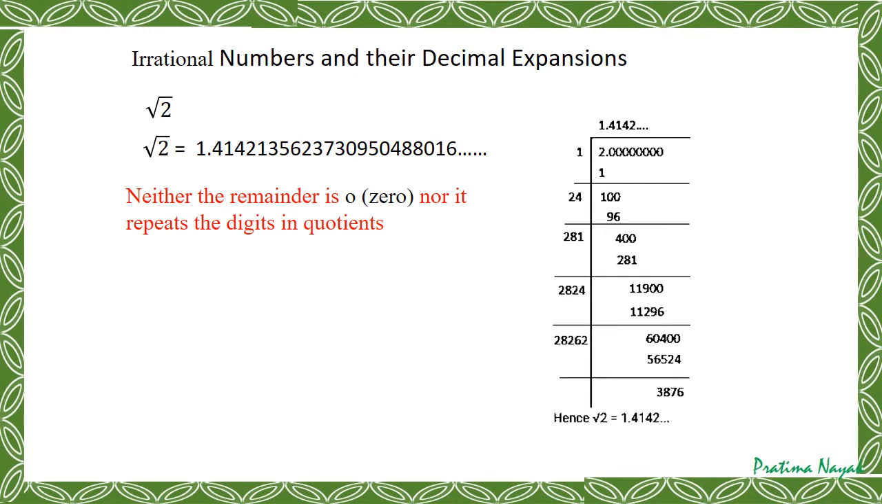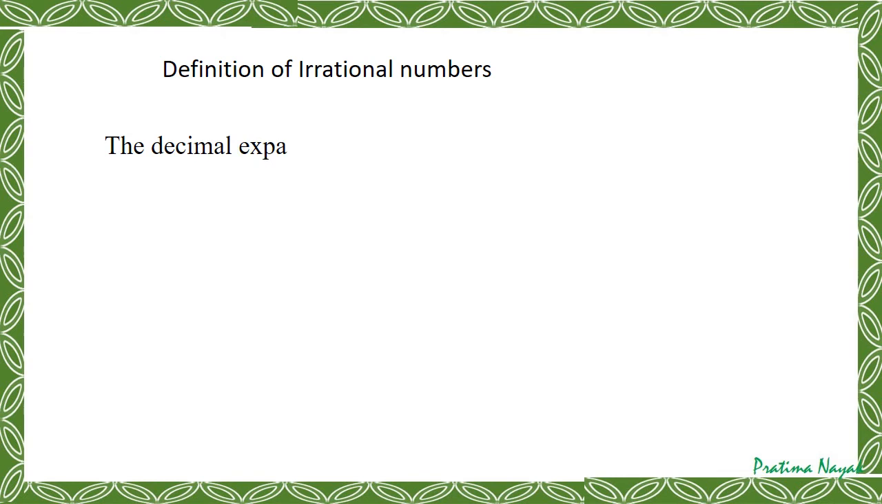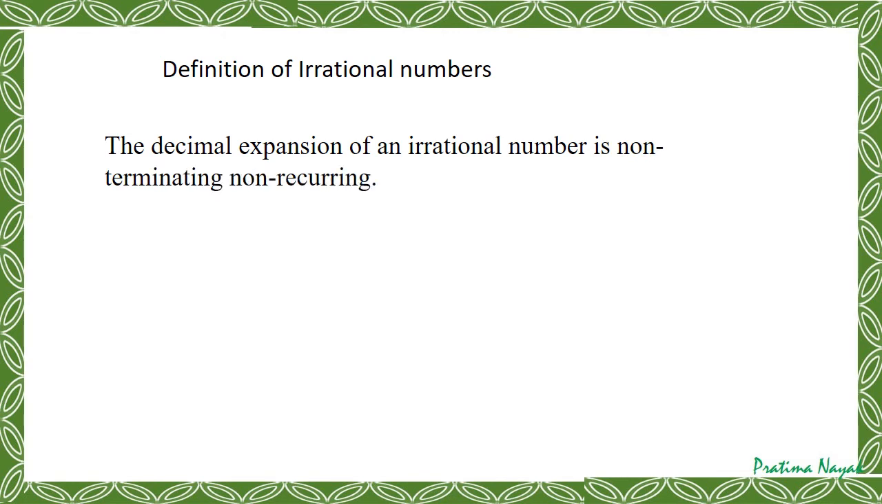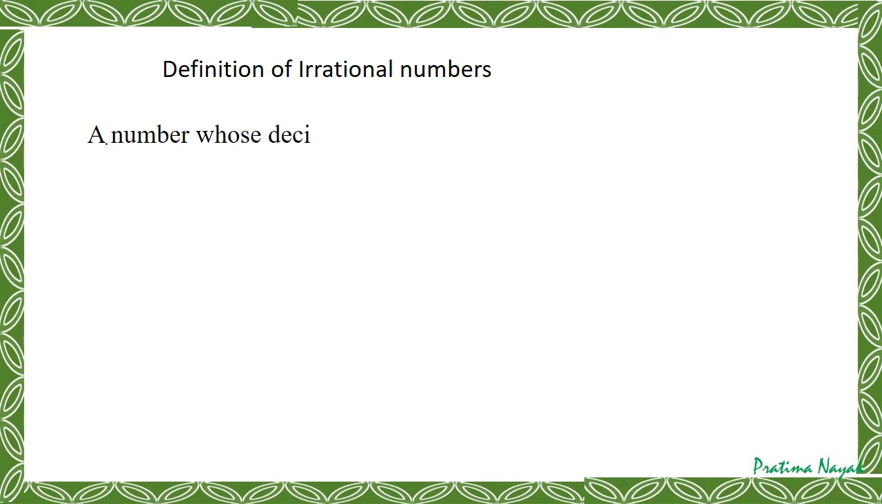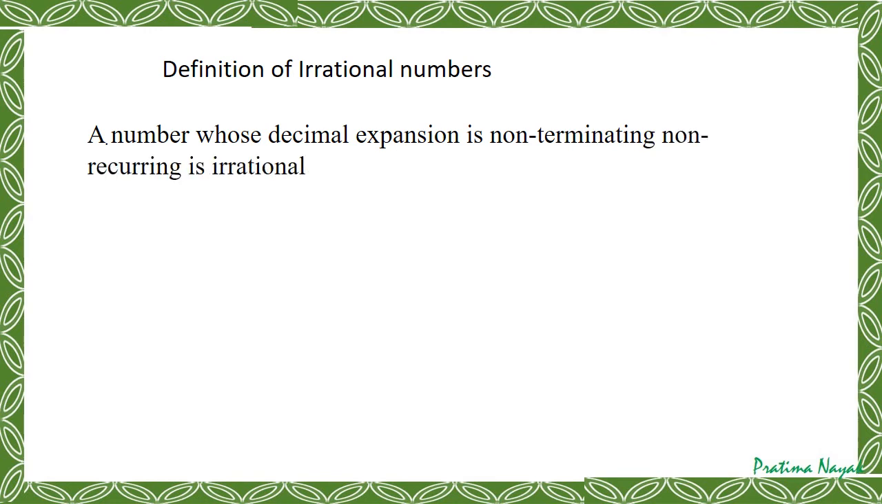So what is the irrational number decimal expansion? It will be non-terminating, non-repeating. So we'll always put dots after the digits. Similarly, we can define in that way the decimal expansion of an irrational number is non-terminating, non-recurring or non-repeating. So please note and remember this definition. A number whose decimal expansion is non-terminating, non-recurring or non-repeating is an irrational number.